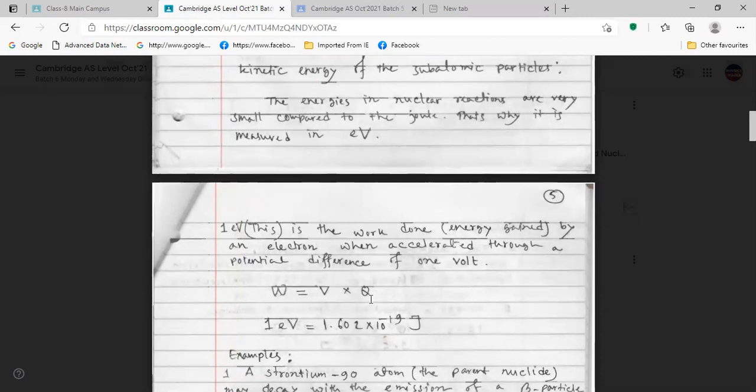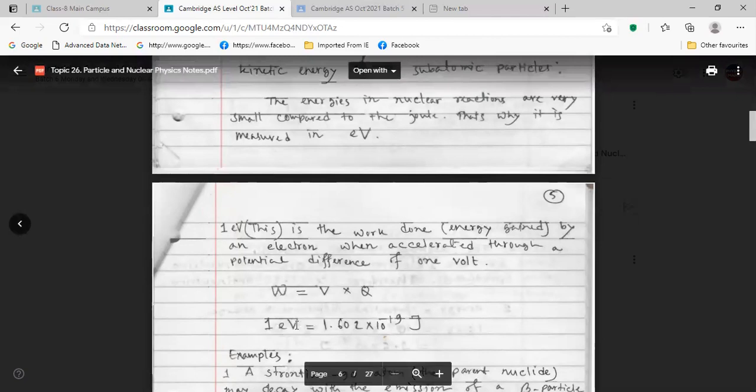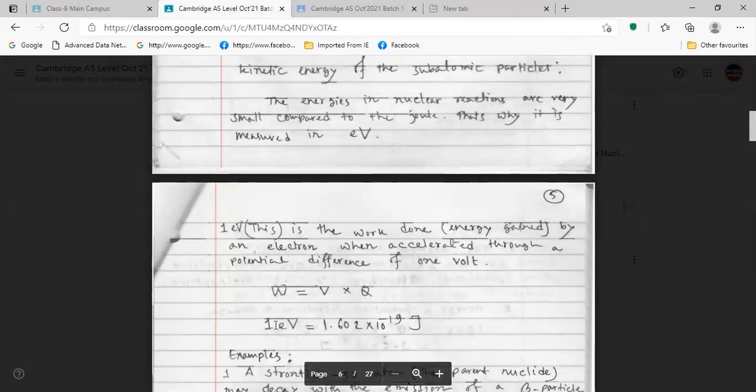So here we have one electron volt. Electron means the charge of electron, in coulomb, multiplied with 1.602 into 10 to the power minus 19 coulomb, and volt here is 1 volt. So 1 electron volt means 1.602 into 10 to the minus 19 joules.